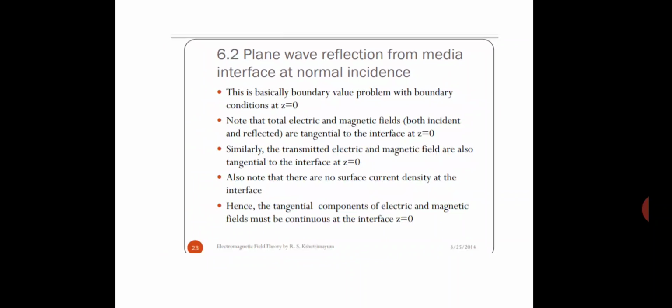This is basically a boundary value problem with boundary condition z equals 0. Note that the total electric and magnetic fields are tangential to the interface at z equals 0. Similarly, the transmitted electric and magnetic fields are also tangential to the interface at z equals 0. Also note that there is no surface current density at the interface, hence the tangential components of electric and magnetic fields must be continuous at the interface.